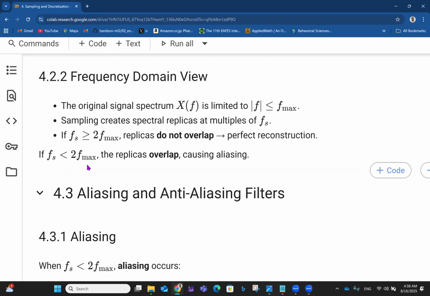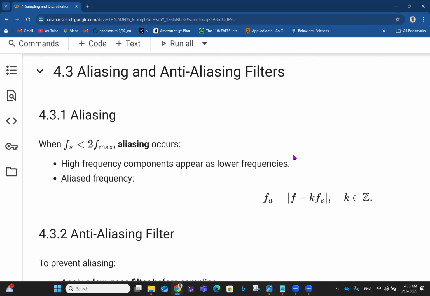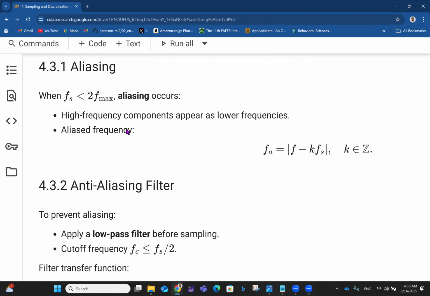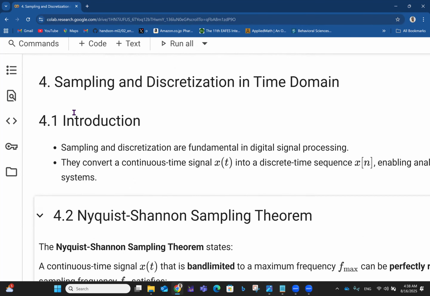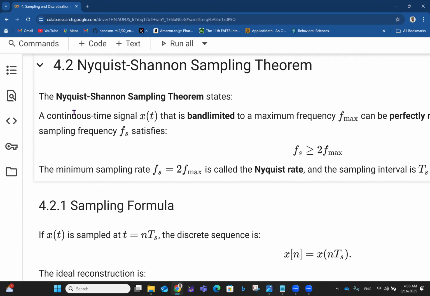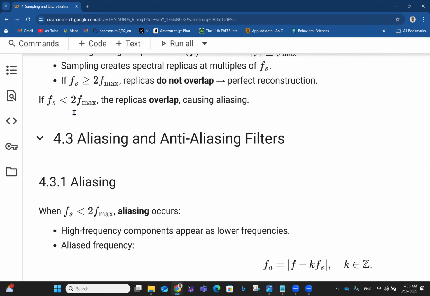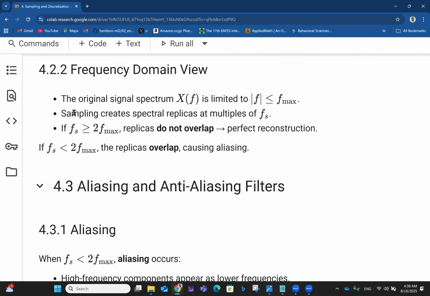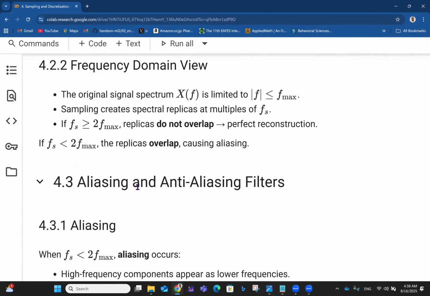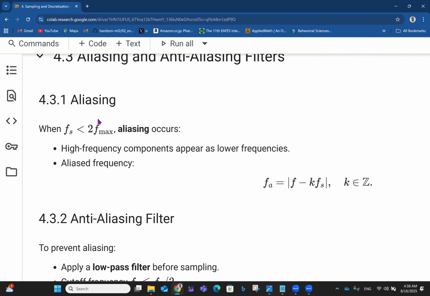But if fs is less than 2 times the maximum frequency, the replicas will overlap, and that will cause aliasing. All right. So that takes us to the idea of aliasing and anti-aliasing filters. So first of all, talking about aliasing, when the sampling frequency is less than double the maximum frequency, aliasing occurs.